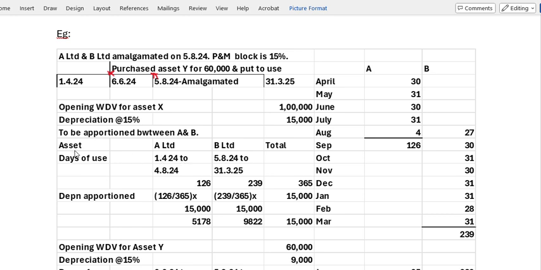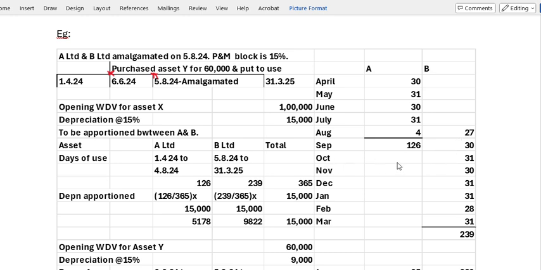Now for the asset X with A Limited, how many days was it used? From 1/4/24 to 4/8/24: April has 30 days, May 31, June 30, July 31, and August up to the 4th is 4 days, total 126 days. Out of August's 31 days, if you deduct the 4 days, there are 27 days. So with B, in August it was 27 days.